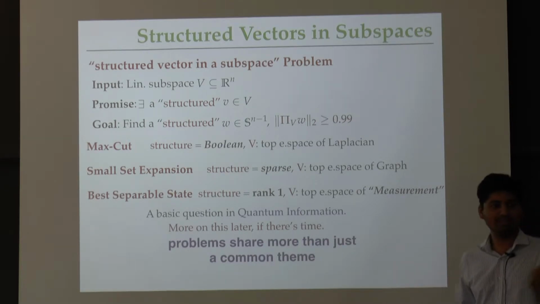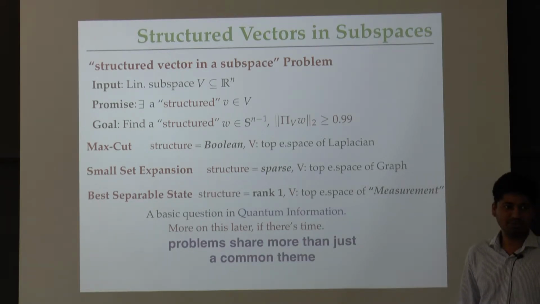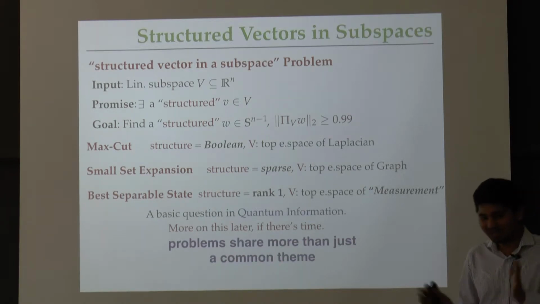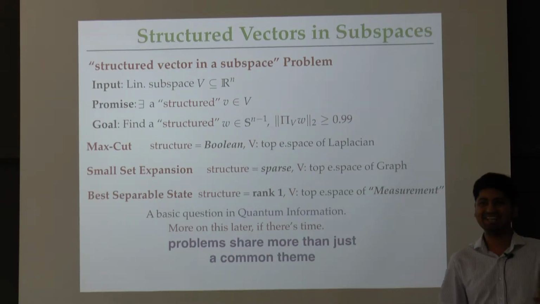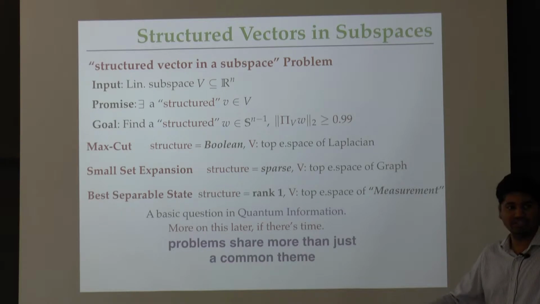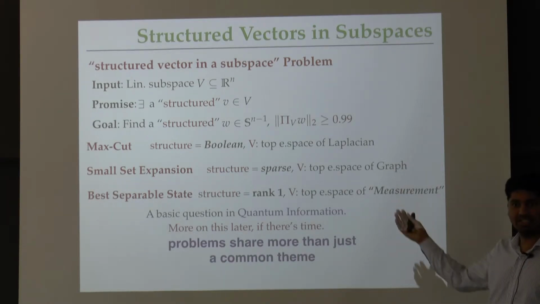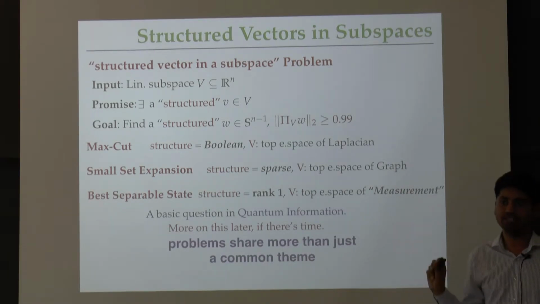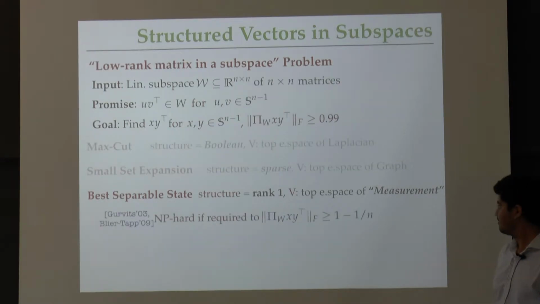So we wanted to improve upon Sanjeev, Boaz and David's work, which gave a sub-exponential time algorithm for the small set expansion problem, and we had some candidate rounding. It turned out that our rounding broke down for various reasons for small set expansion, but it succeeded for best separable state. Of course, you don't have to take our word for it, but there are deeper connections that we know between the approaches to solve the problems that I wrote down on this slide. And I can talk more about it offline.